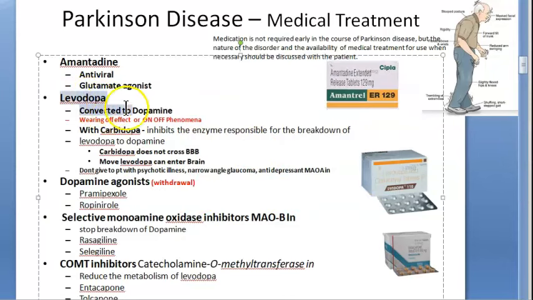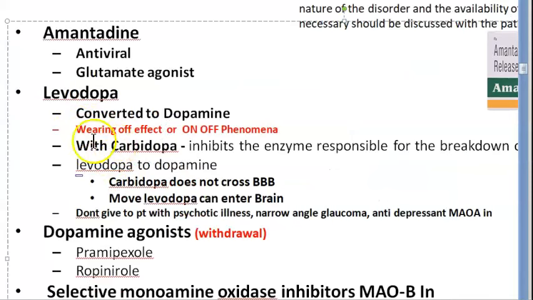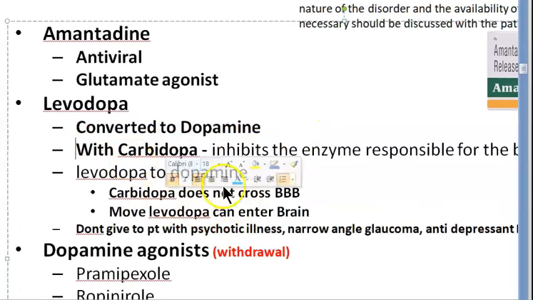Now coming to levodopa. Levodopa is converted to dopamine, and so that it is not all eaten up in your body, you are giving it with carbidopa. Carbidopa will inhibit the breakdown of levodopa, and then levodopa will be converted to dopamine, right? And that's what you need. What do you need? Dopamine.